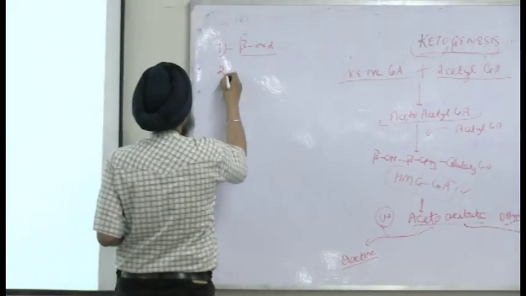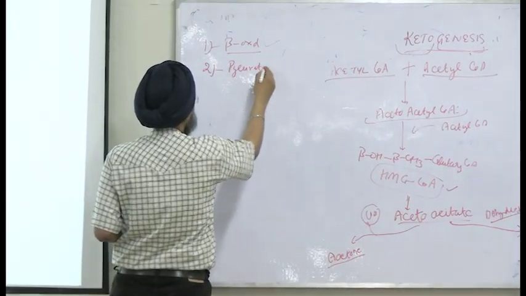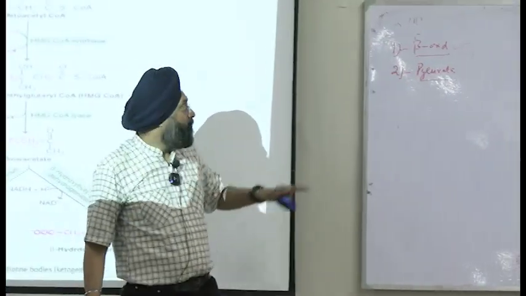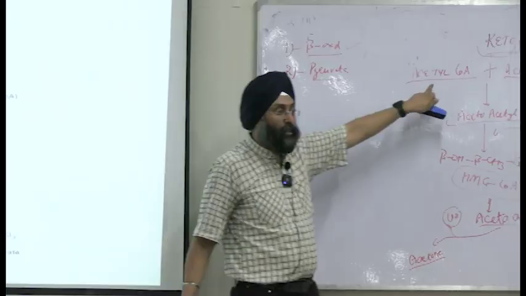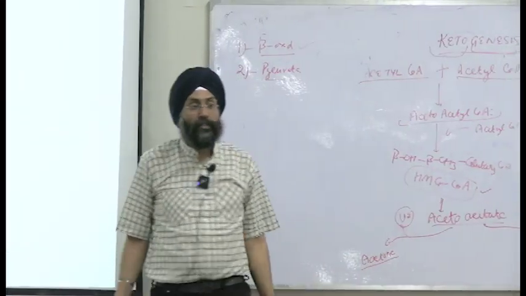And I already told you the synthesis takes place in which organ? Liver. And the enzymes are located in the mitochondrial matrix, right? And other sources: first was beta-oxidation, and the second is pyruvate. Can you get acetyl-CoA from pyruvate? Via pyruvate dehydrogenase it will form acetyl-CoA, and from acetyl-CoA we can do ketogenesis, right?